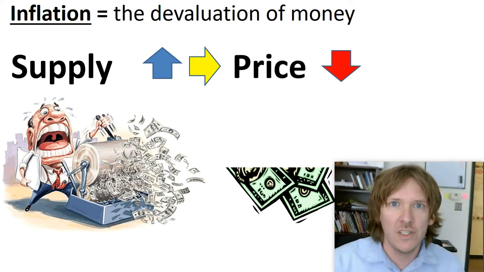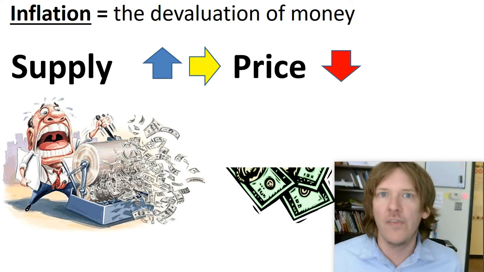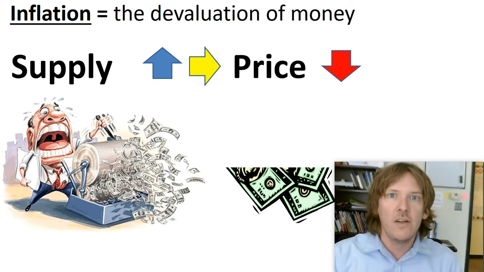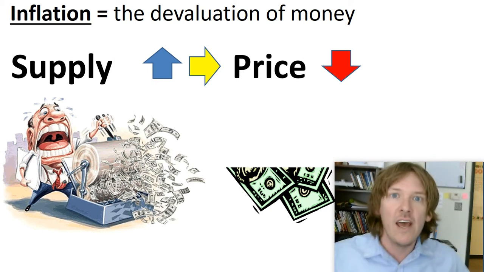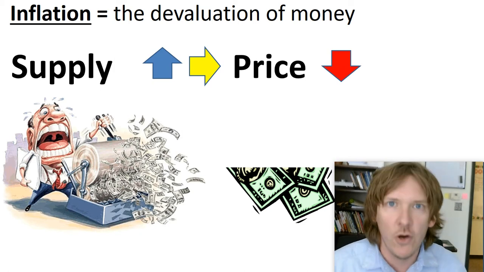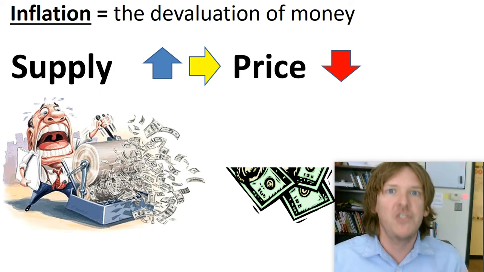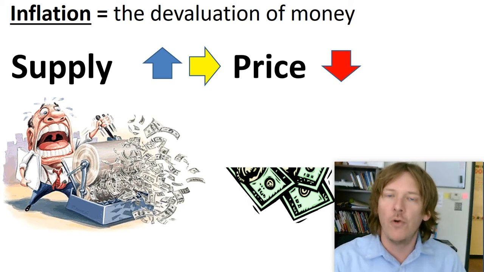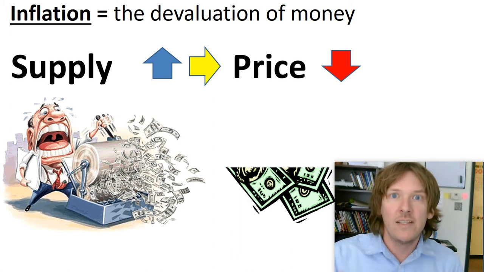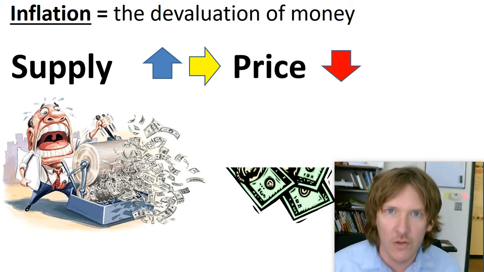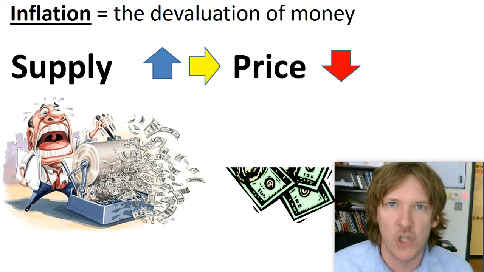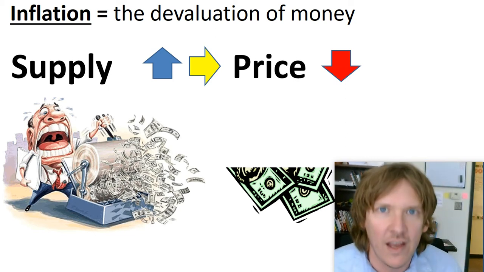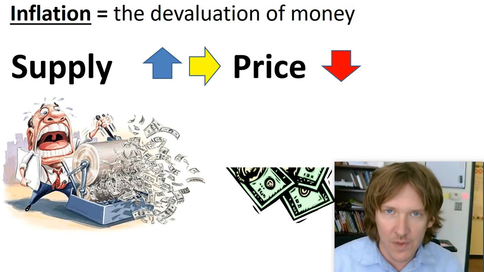But if you go into the store today and you buy $100 worth of goods at the grocery store, cool. And then tomorrow the government prints a bunch of money and you go into the store and try to buy goods with $100. You can still buy things, but you're going to notice that the price of everything has increased. You were able to fill your cart yesterday with $100. Today you go into the grocery store with that same $100 and you only get half as much. And you wonder, why is the price of everything higher? It's because the government printed more money.